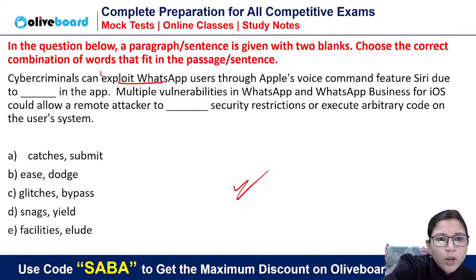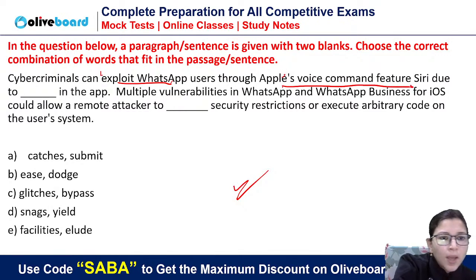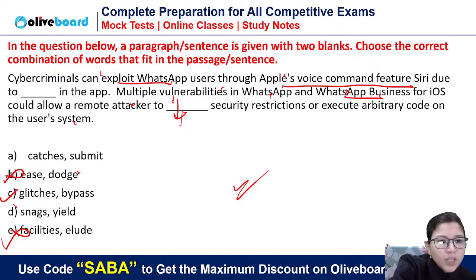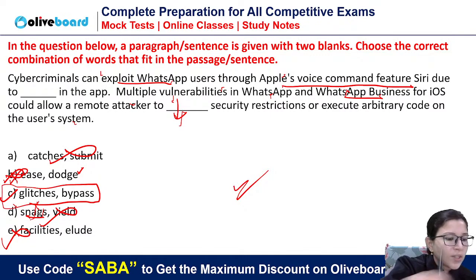Cyber criminals can exploit WhatsApp users through Apple's voice command feature Siri due to dash in the app. So glitches in the app. Ease will not fit, facilities will not fit. So what is being talked about here is glitches. Multiple vulnerabilities in WhatsApp and WhatsApp Business for iOS could allow a remote attacker to bypass. Okay, so you can put dodge also, but ease will not make sense. So summit will contextually not make sense. So this snacks can make sense, but yield will not make sense. So there is only one option that will fit, your glitches and bypass. Okay.